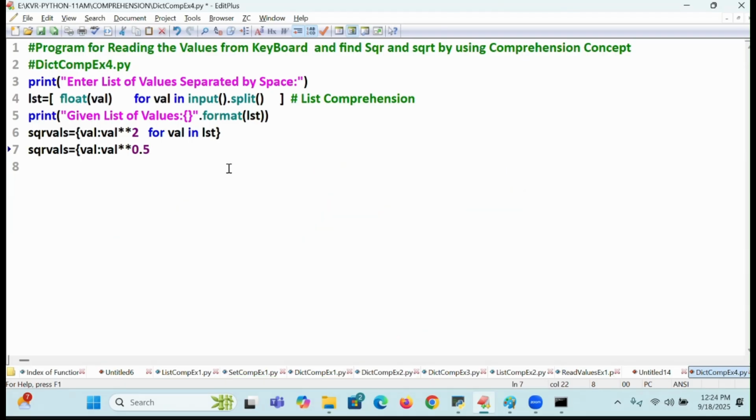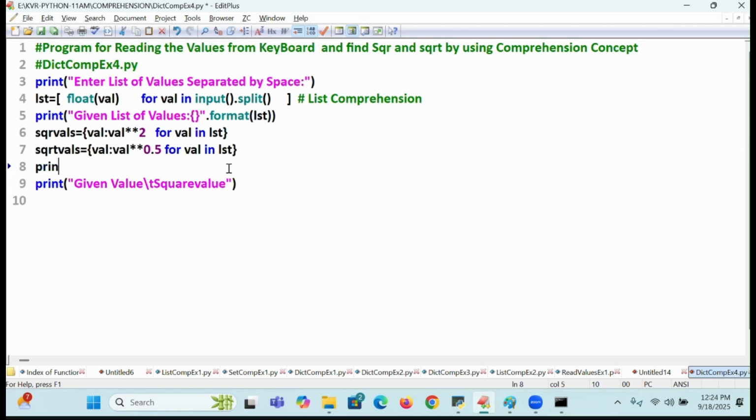Yes. So I will say for value in LST. Over. So I have the squares ready and the SQRT values, square root values. So how do you print it? Here I'm going to write given value, then I will write backslash t, and next the square value I want to print.